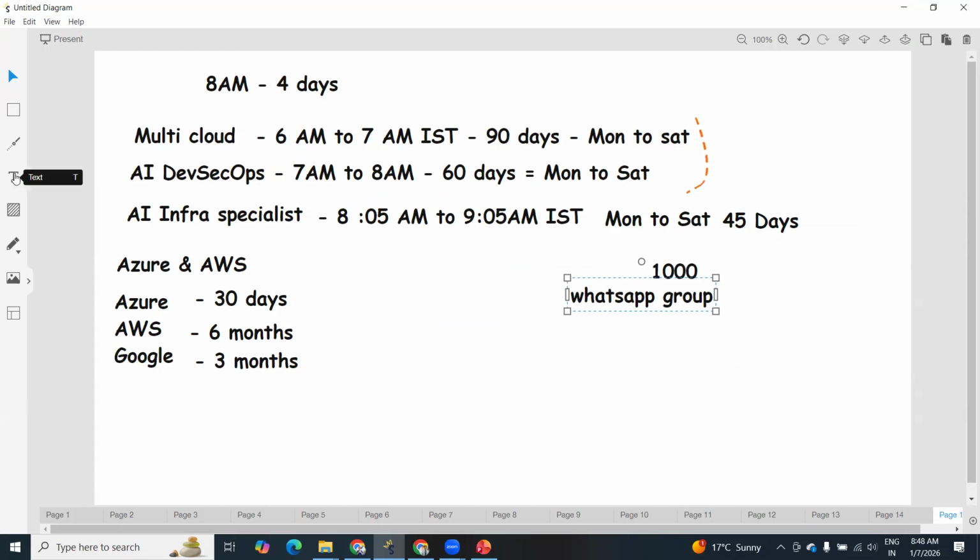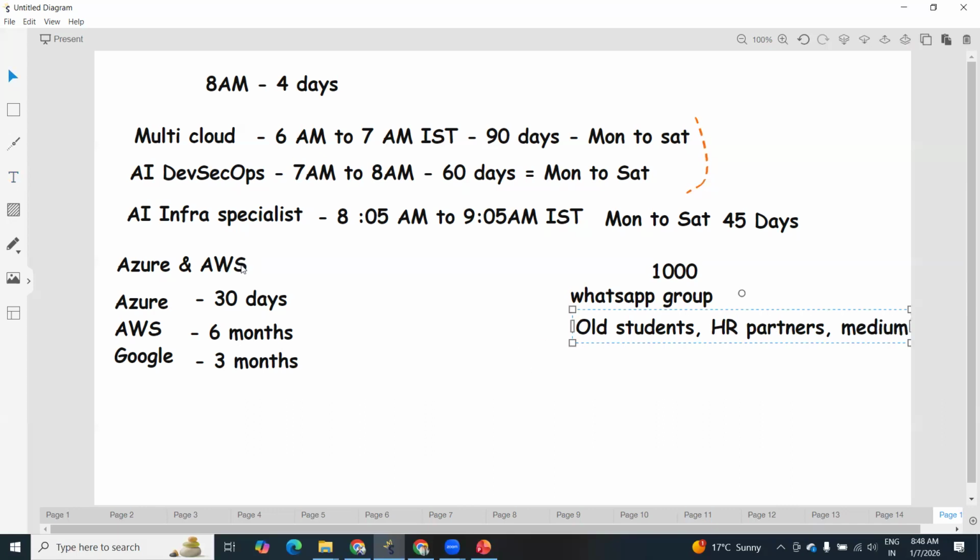Apart from that, we have different references from our community, because our students are working in different companies. They come with different requirements, and the old students, and also different HR partners. We have contracts with HR partners, and startup and medium companies are there. So we get different references through all these areas.